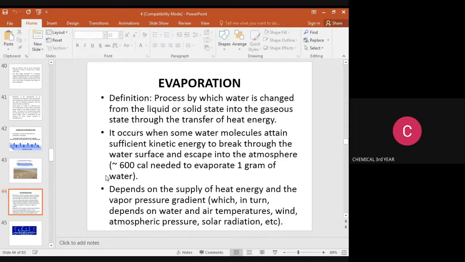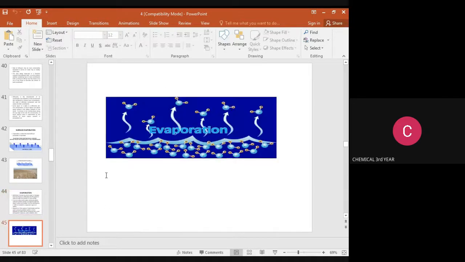So it depends on the supply of heat energy and the vapor pressure gradient, which in turn depends upon the water and air temperature, wind, atmospheric pressure, solar radiation, etc. This is the evaporation picture. Like that, the evaporation will take place.